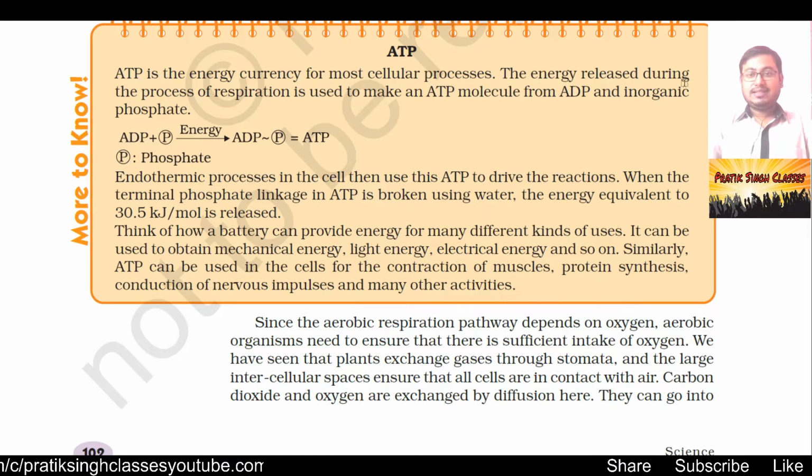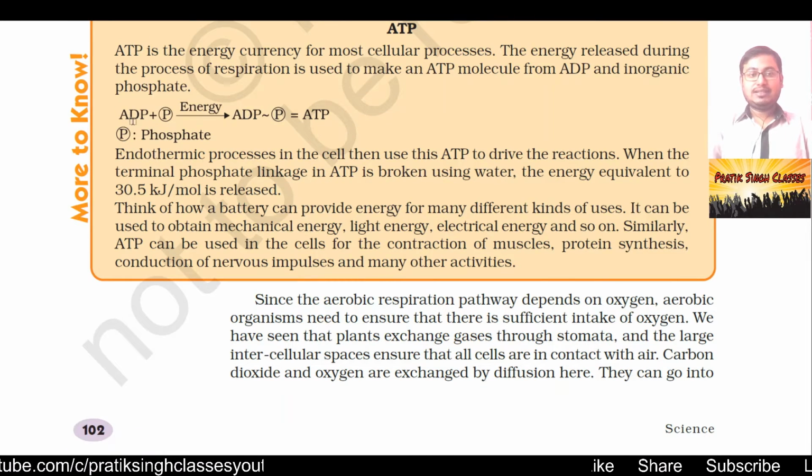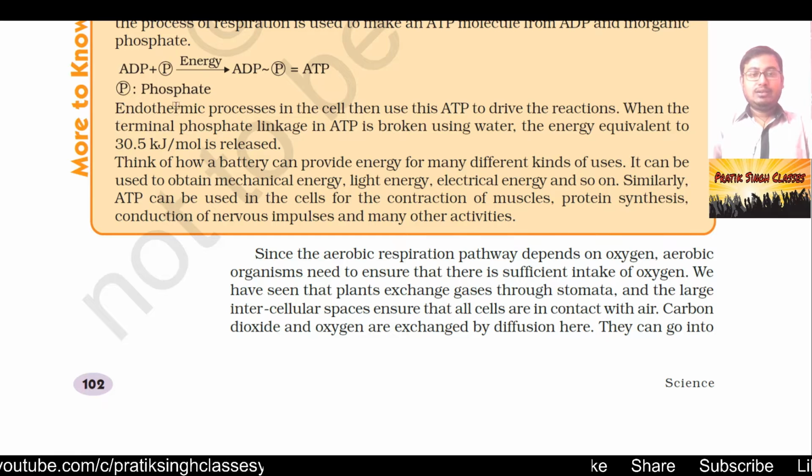The energy released during the process of respiration is used to make an ATP molecule from ADP and inorganic phosphate. Here you can see ADP plus P, that is phosphate. In the presence of energy it converts into ADP plus phosphate, which is equal to ATP. Endothermic processes in the cell then use this ATP to drive the reactions.